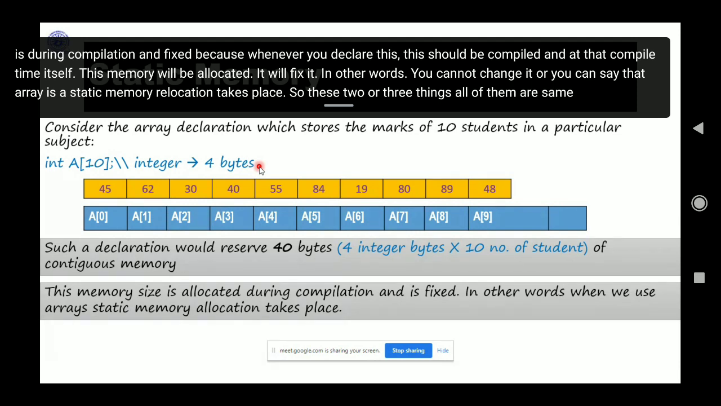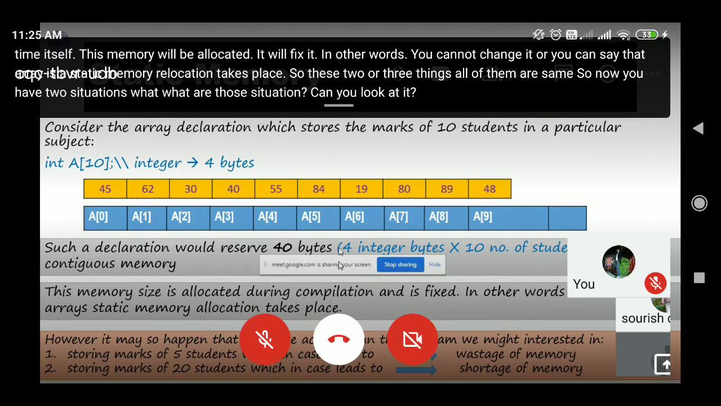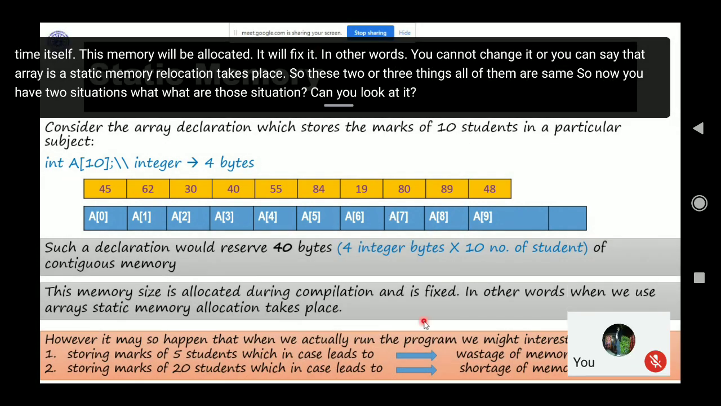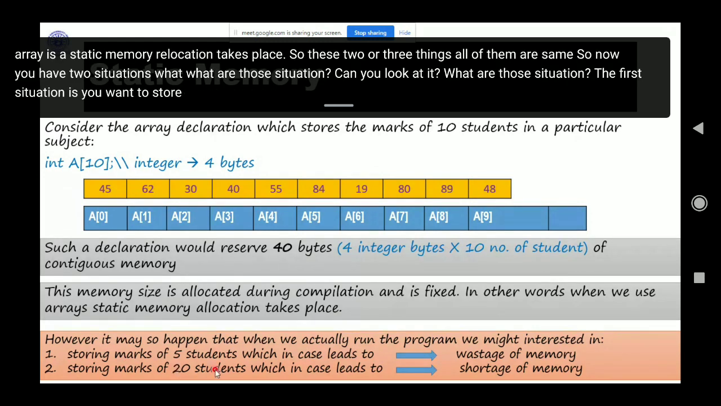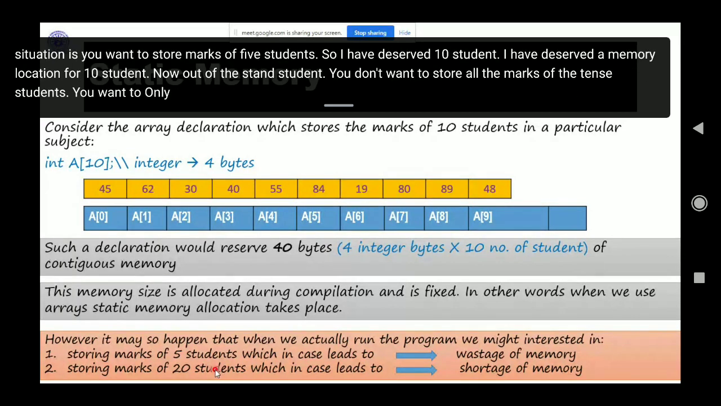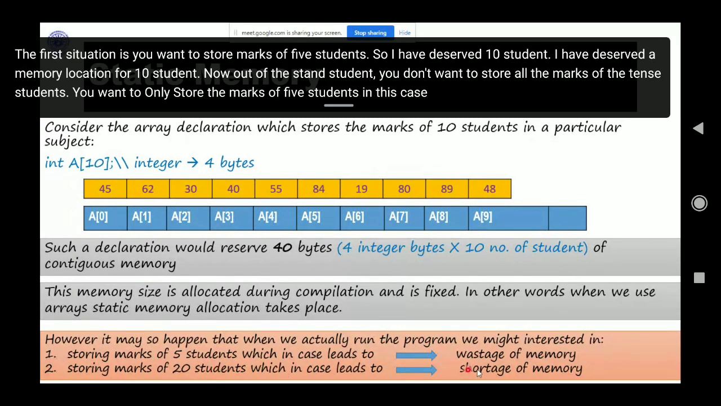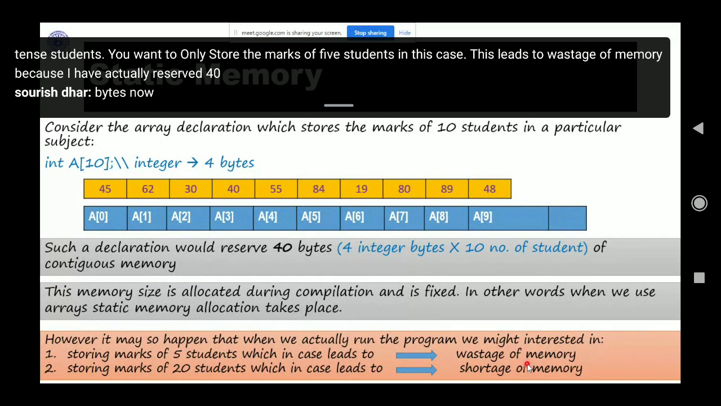So now you have 2 situations. What are those situations? The first situation is you want to store marks of 5 students. I have reserved the memory allocation for 10 students. Now out of the 10 students, you don't want to store all the marks. You want to store the marks of only 5 students. In this case, this leads to wastage of memory, because I have actually reserved 40 bytes and you are only using 20 bytes.